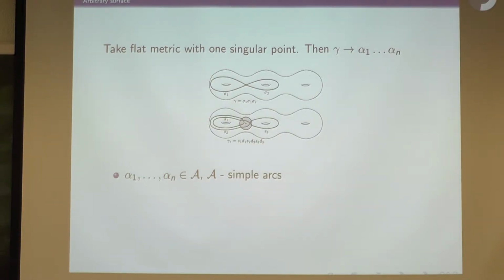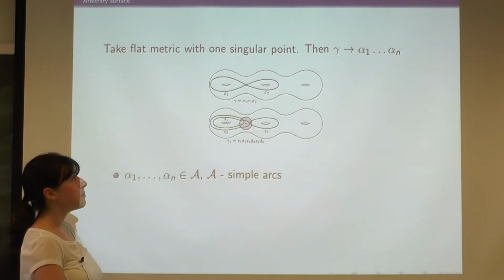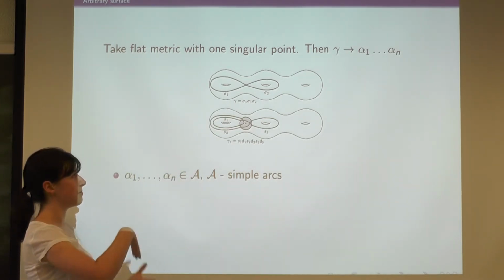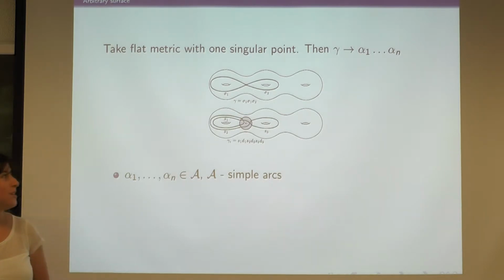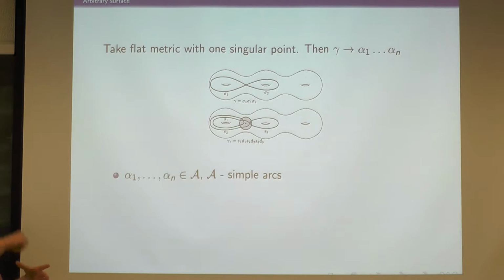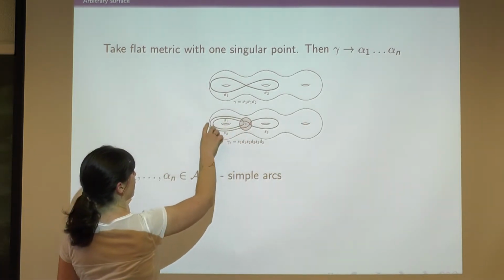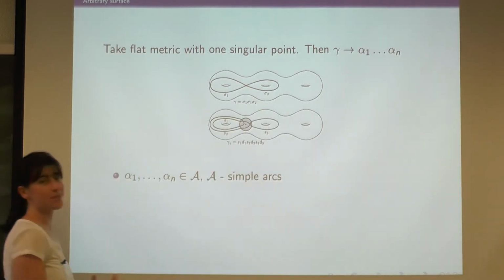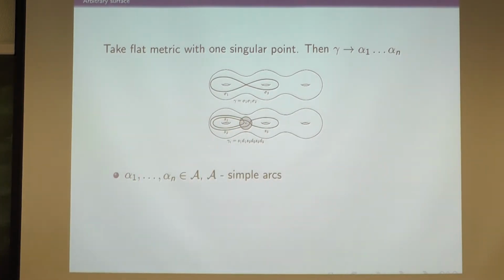But there's a workaround. Instead of these little simple closed curves, you take them to be simple arcs, defined in some way. So this picture is just, we have some geodesic gamma, that's some saddle connections, and then we look at it in a nearby negatively curved metric. It's nearby enough that you can actually see the self-intersections of this guy, and you can break it up into simple arcs like that. We can see what a simple arc is. I keep going, and when I get to here, that's one simple arc. And that turns out to be enough.